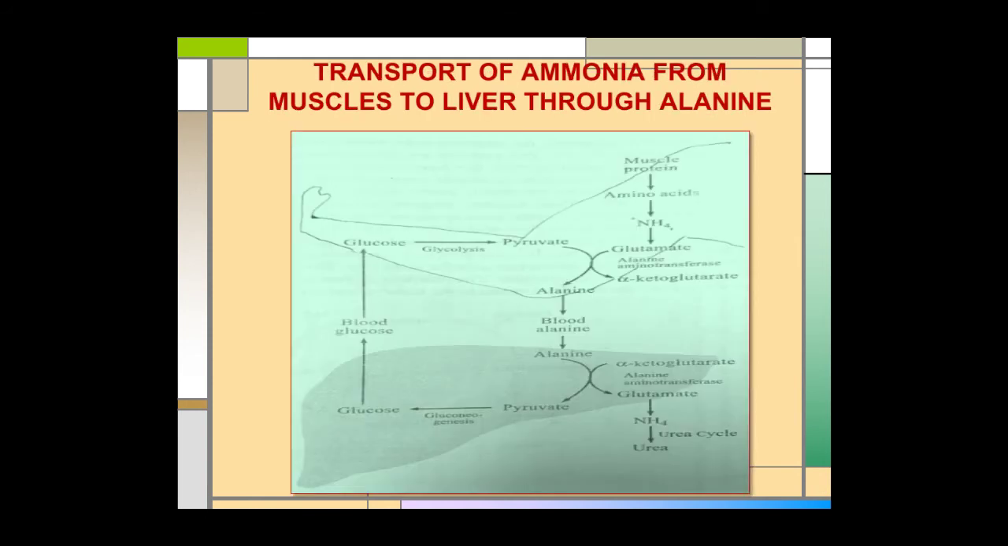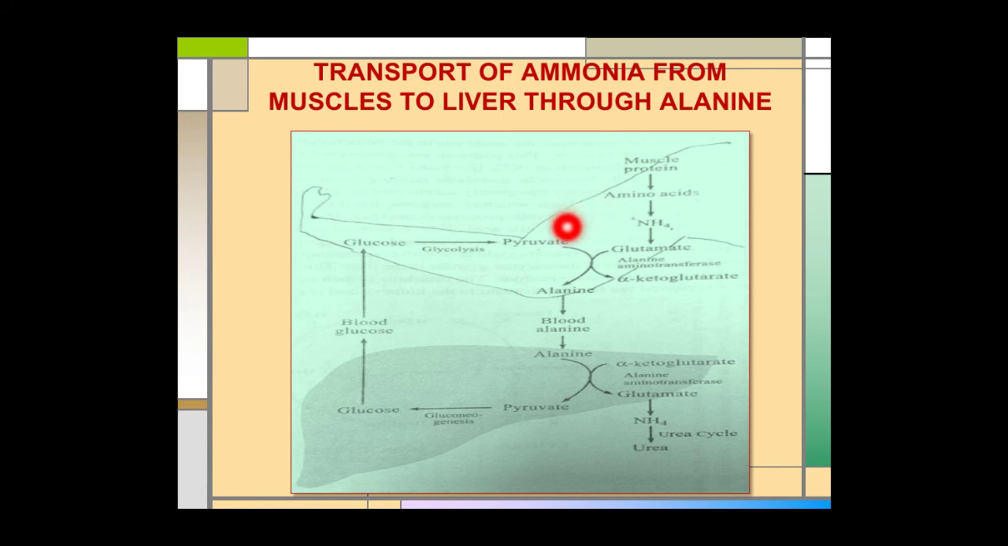Now, transport of ammonia from muscles to liver through alanine. In vigorously contracting skeletal muscles, during physical exercise, the muscles operate anaerobically and produce ammonia as a result of breakdown of amino acids and pyruvate as a result of glycolysis. This pyruvate and ammonia is not transported to the blood as such. The pyruvate and ammonia is converted to some other form.